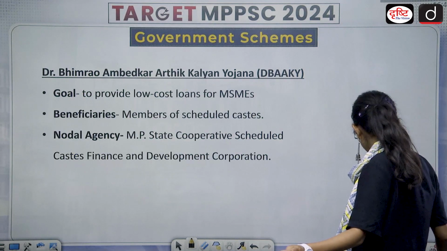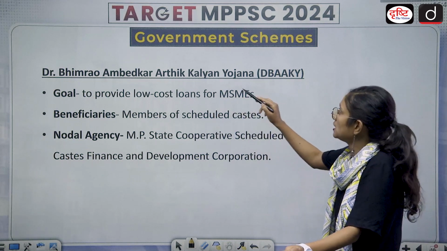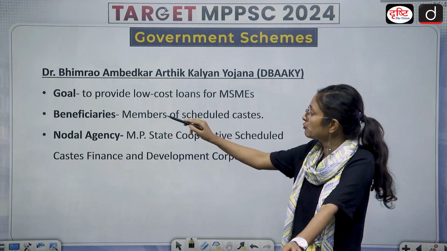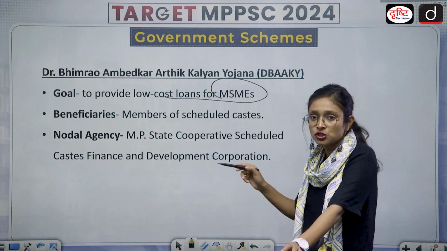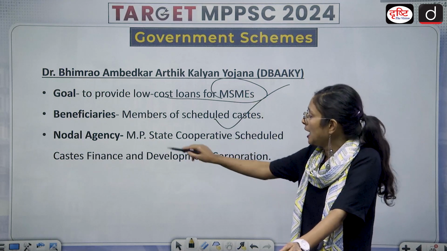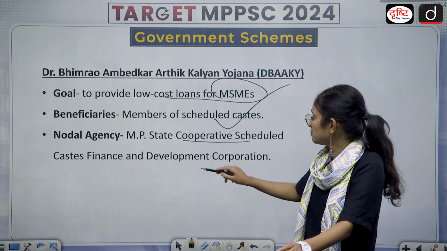So we have the next one. The next one is about Dr. Bhimrao Ambedkar Arthik Kalyan Yojana. And what is its goal? So its goal is to provide low cost loans for MSMEs. And who are the beneficiaries? Members of the scheduled caste. Who is the nodal agency? MP State Cooperative Scheduled Caste Finance and Development Corporation.